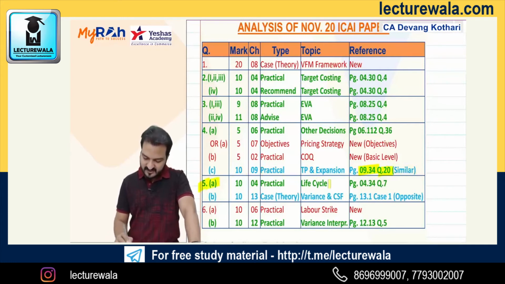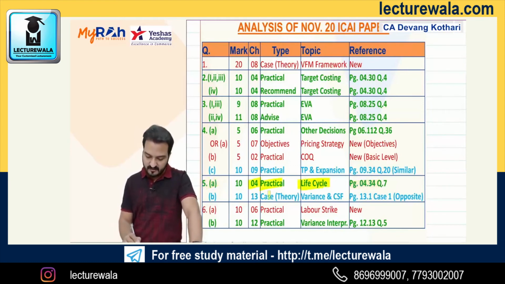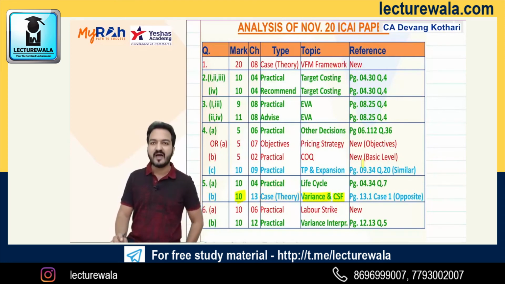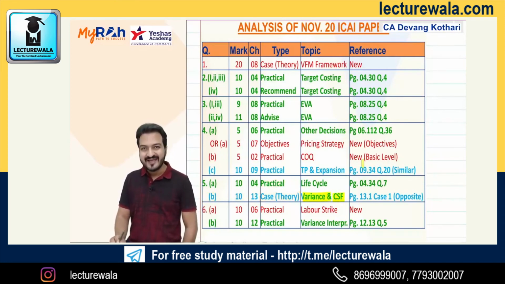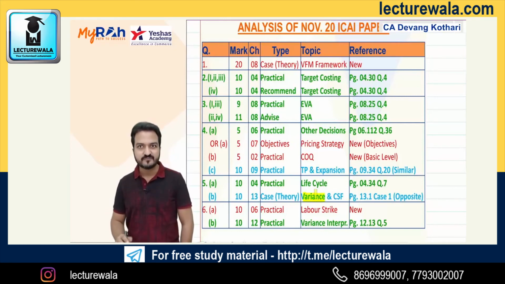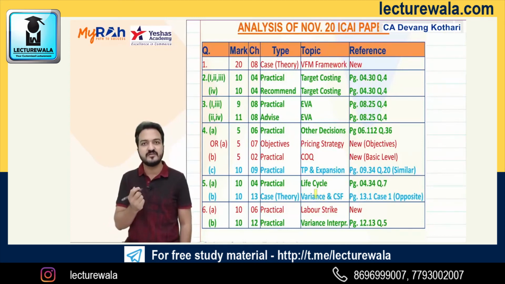Question 5a was again directly from our book, page 4.34, again from chapter 4, life cycle costing. Again a practical question. And 5b was a case study, a small case study, again 10 marks, and it is regarding variance and critical success factor. Technically this case study is also exactly from my book, but the variances given here are opposite to the ones we did in class. So your interpretation of variances, yes, this question is mainly about variance interpretation.